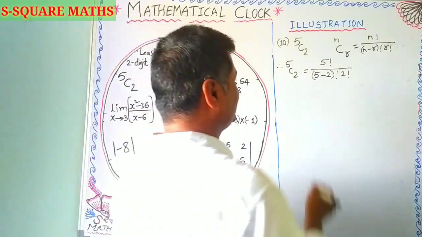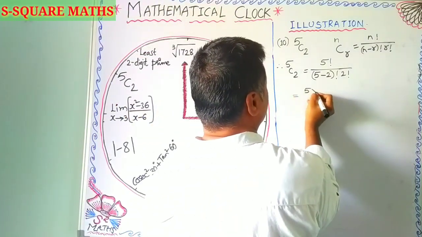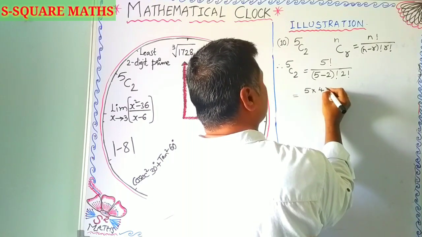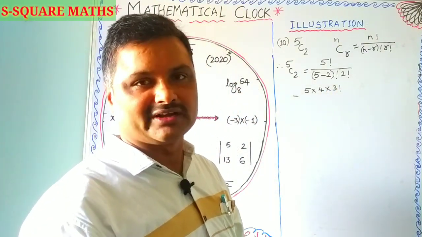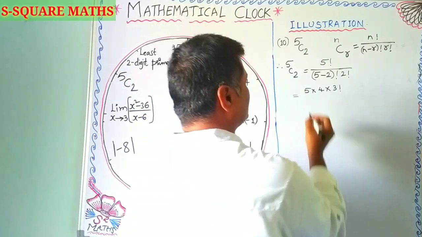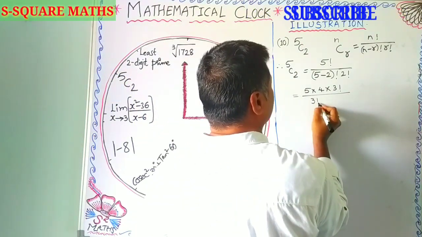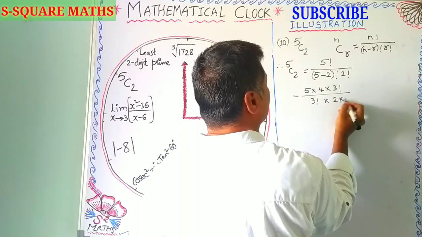As we just learned, 5 factorial is nothing but 5 into 4 into, let us stop up to 3 factorial, no need to multiply 3 into 2 into 1, by 3 factorial and 2 into 1.